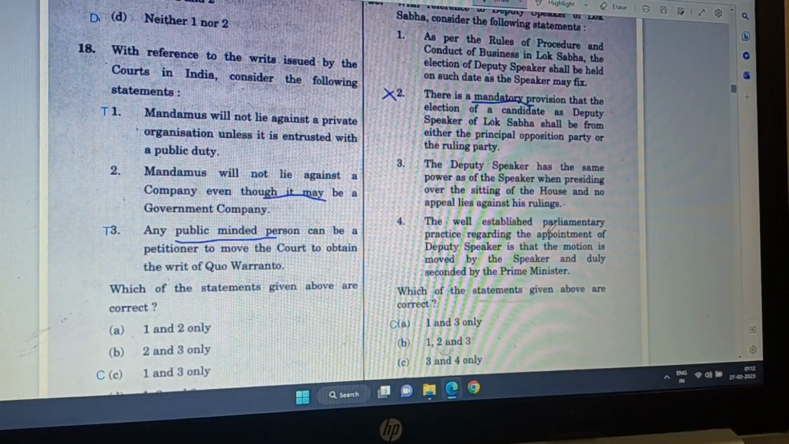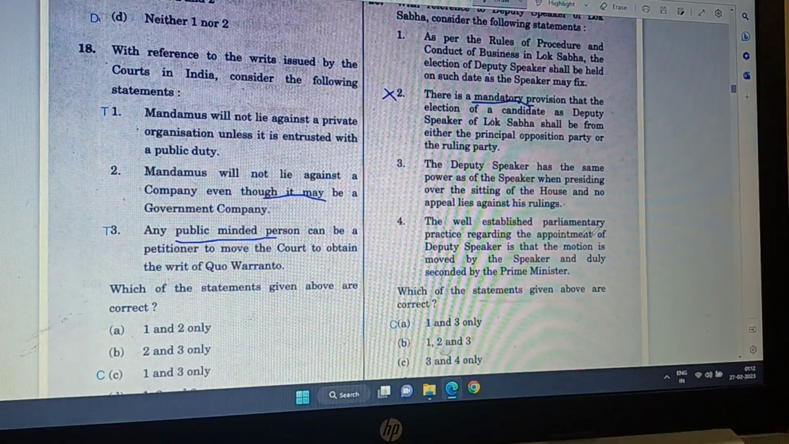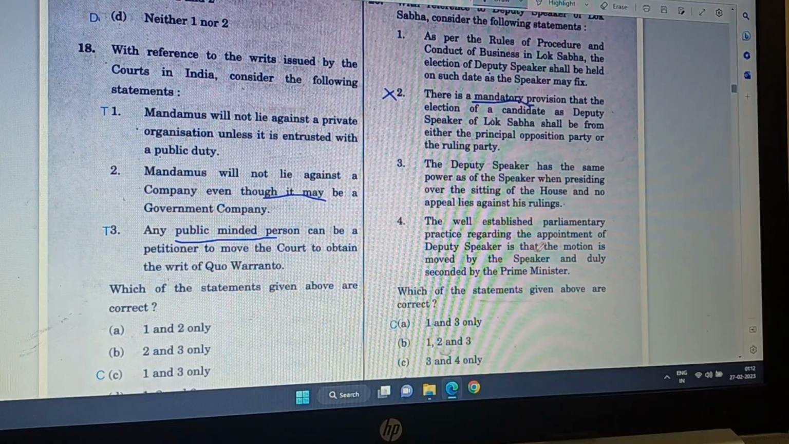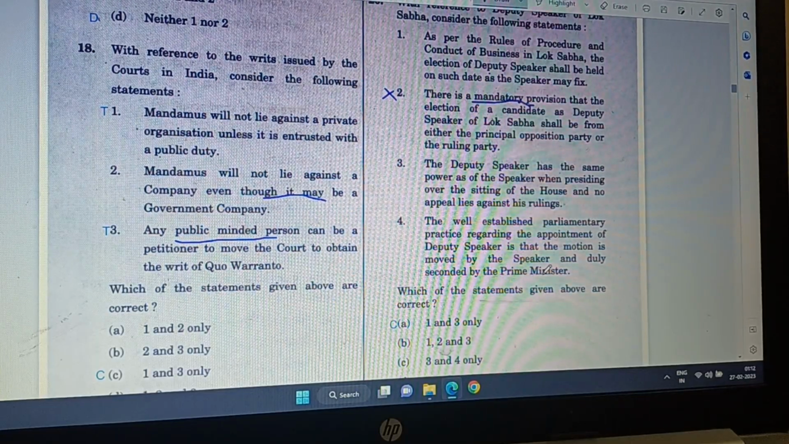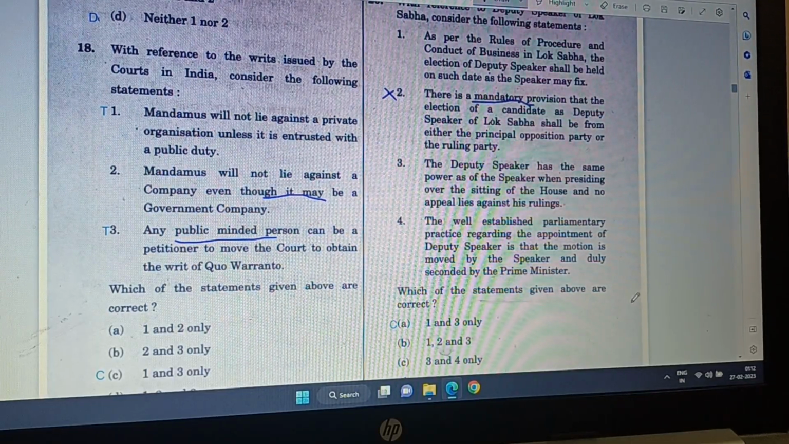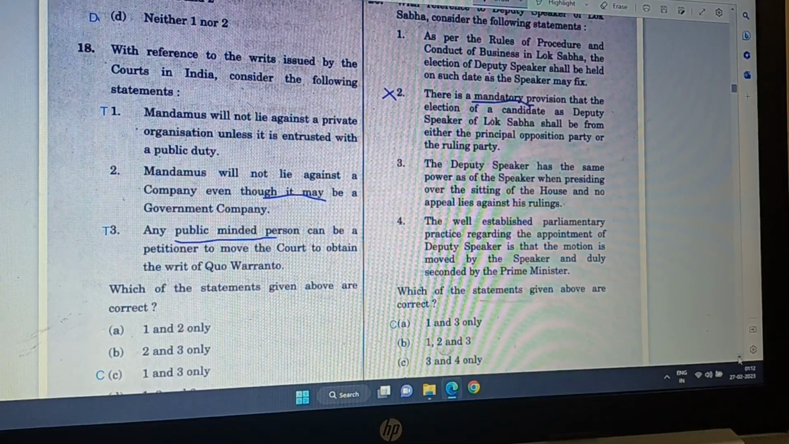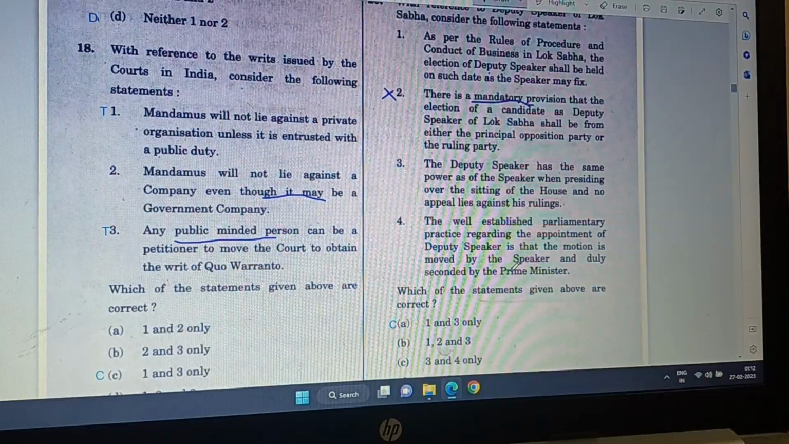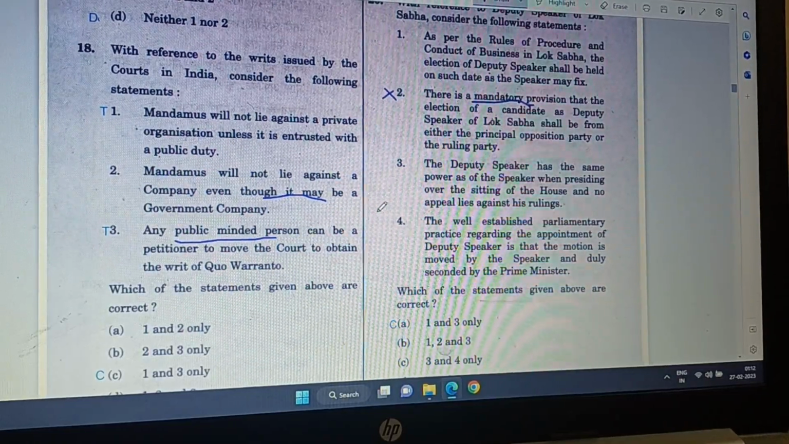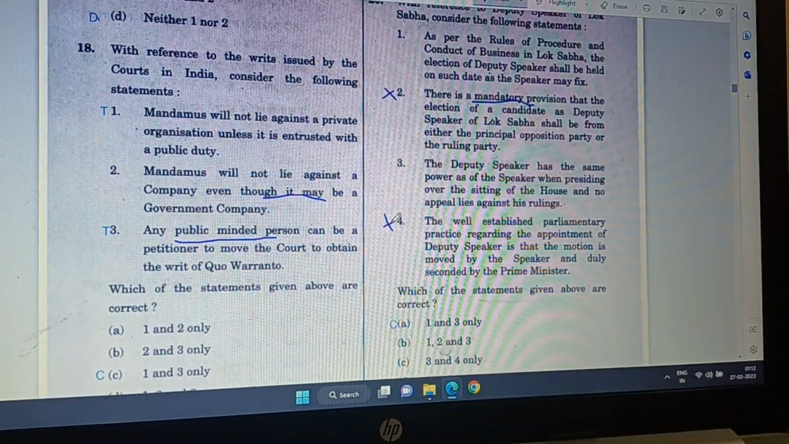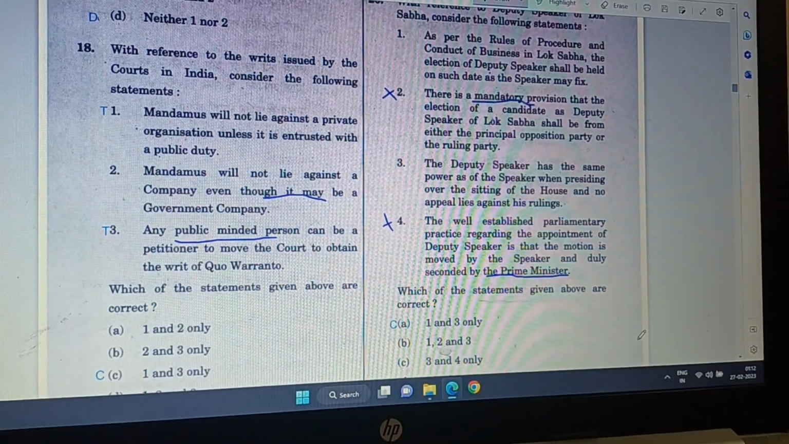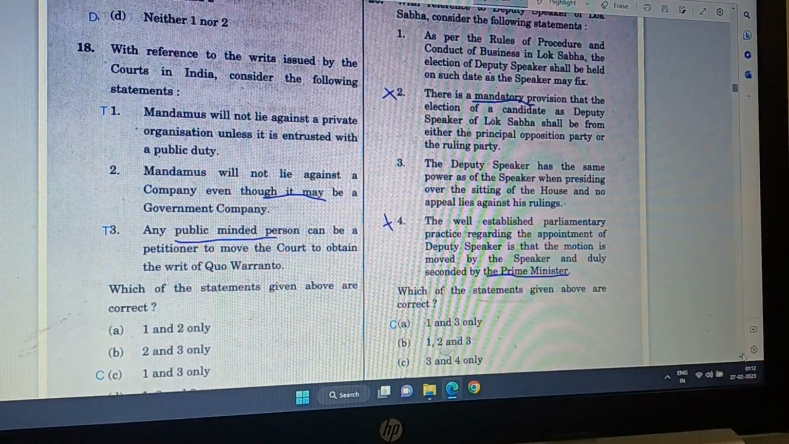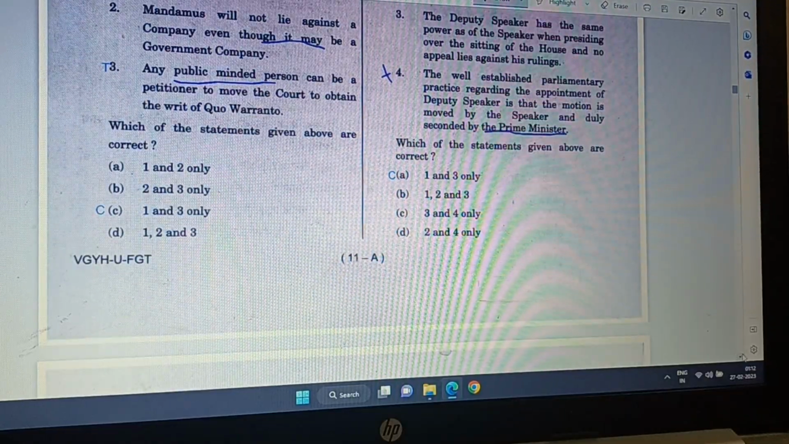Then 4. The well established parliamentary practice regarding the appointment of Deputy Speaker is that the motion is moved by the Speaker and duly seconded by the Prime Minister. No. The Prime Minister doesn't second. So, Prime Minister is not involved in these things. Hence, option only 1 and 3 are correct. It is wrong because of this Prime Minister thing. Okay, so that's question number 20.